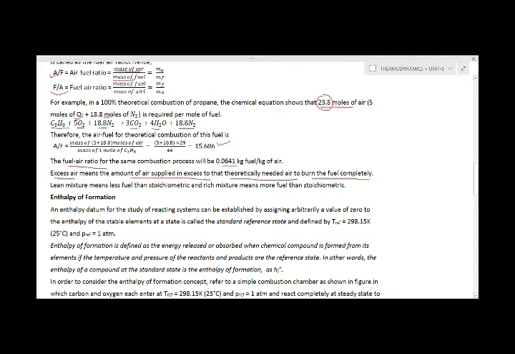This is the theoretical part, but sometimes even supplying this amount of air, the combustion may not be the complete combustion, because there may be other reasons, maybe because of proper mixing or non-availability of space or the time factor, etc. The equation may not be the complete combustion equation. So we also supply the excess amount of air, the purpose of which is to burn the fuel completely.